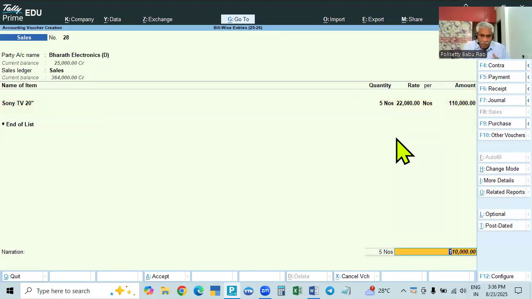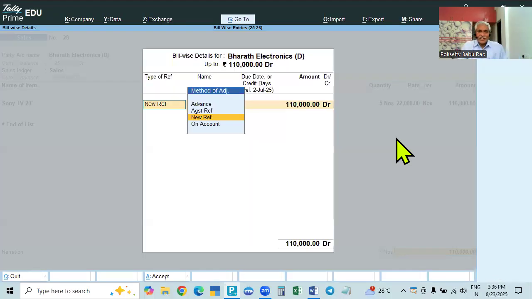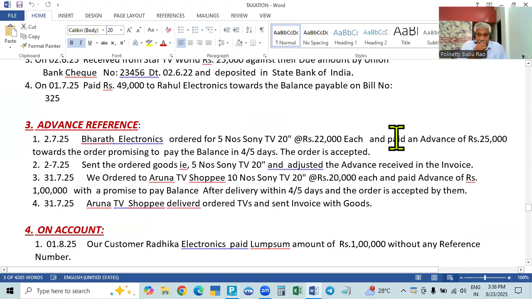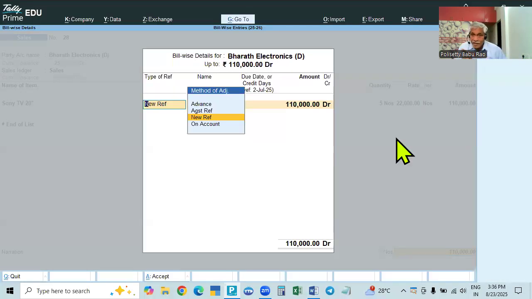And now this is the new bill. So it will take this 1,10,000 as new bill. See, it is taking as new reference. But in this new reference, the total amount is not pending. So we have to adjust the advance, and only the balance will be pending. To adjust the advance, we should not go to advance. Advance means only paid or received. Advance paid or advance received. In that we will save, just like new reference.